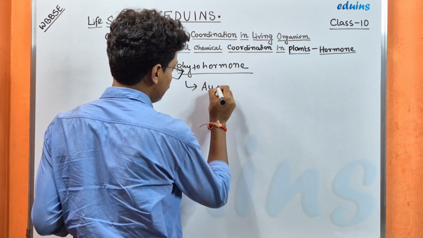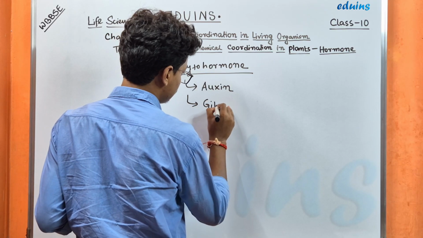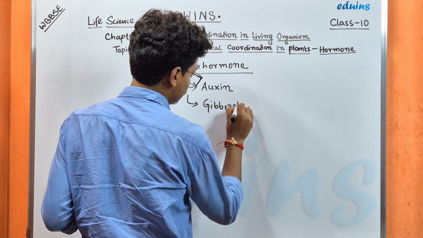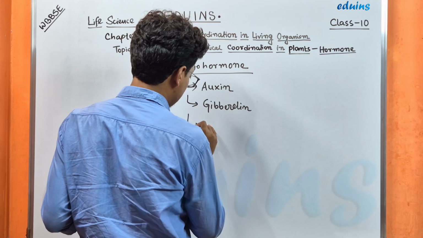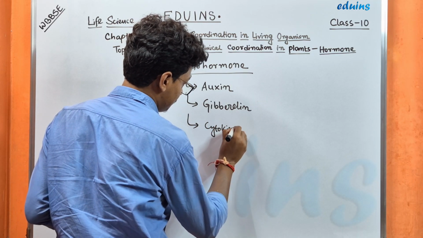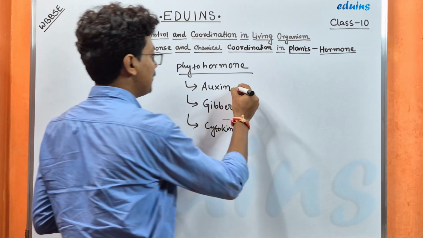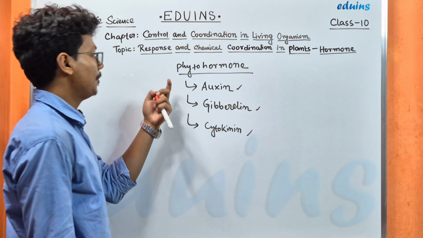Number one is auxin, number two is gibberellin, and number three is cytokinin. So these are the three types of hormones found in plants.